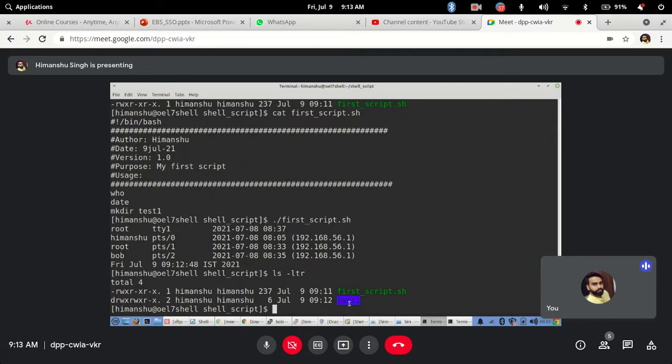So this way you can start writing your first script. It is a very basic script, but you should be comfortable till this point: how you have set up this script, what permissions you have given, how you have added the header section, how you have given the bang line, and how you copy from your local system to the servers. Clear? Try to practice this. I will give you an assignment. Any doubts you can let me know.